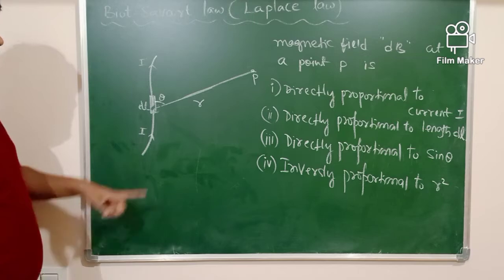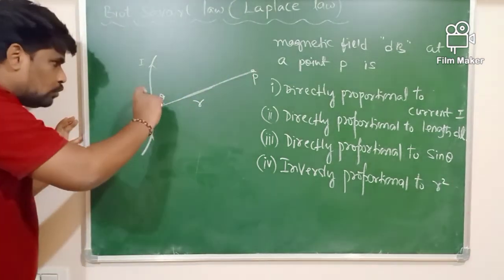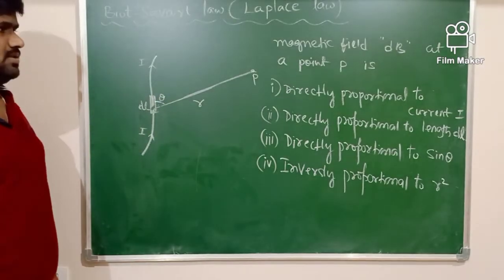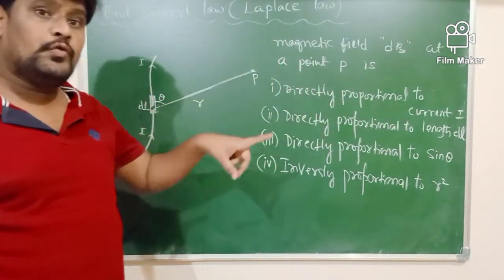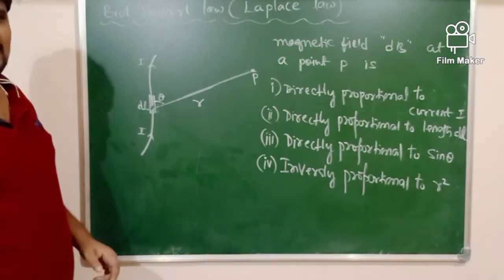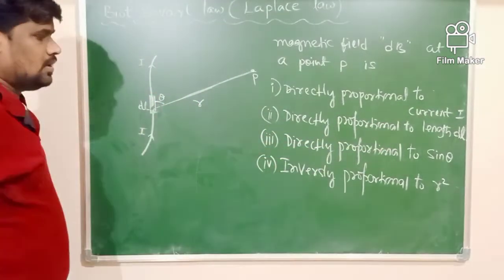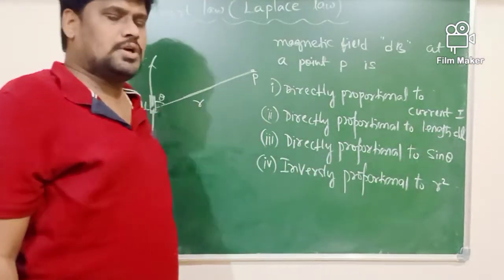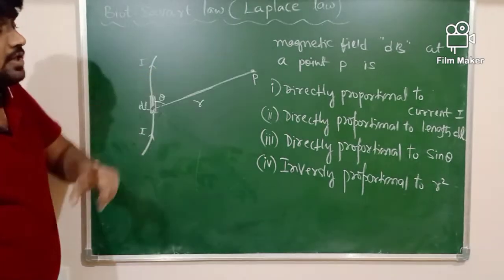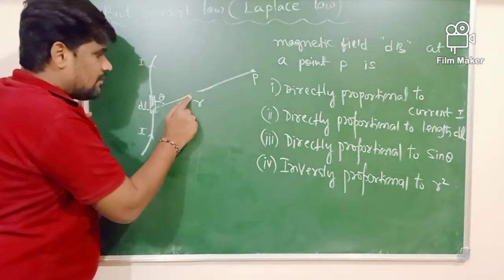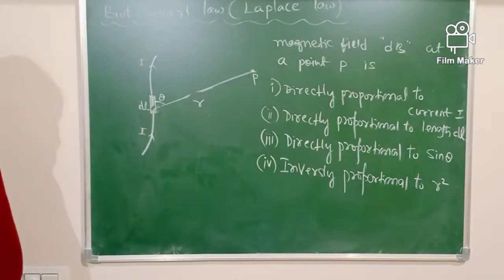What is the statement here? The magnetic field at point P due to a small current element is, first, directly proportional to the current flowing through the element. Second, it is directly proportional to the length of this element. Third, it is also directly proportional to sin theta. Lastly, it is inversely proportional to the square of the distance r of point P from the current element. Then what can I write?